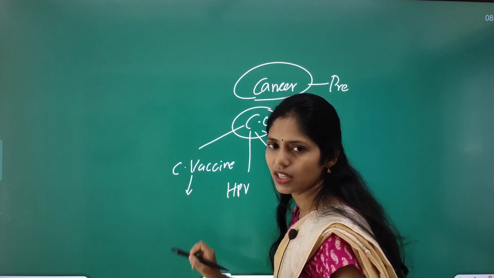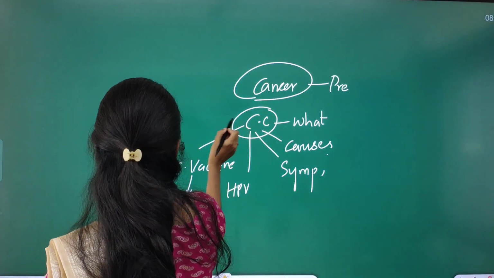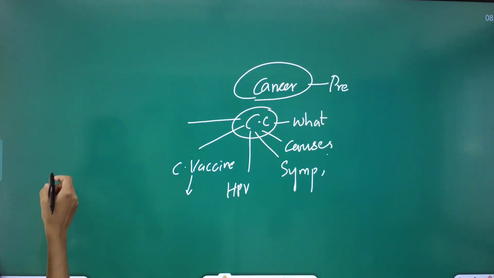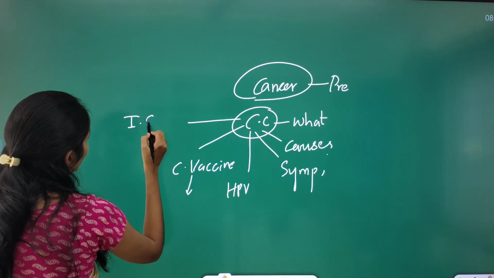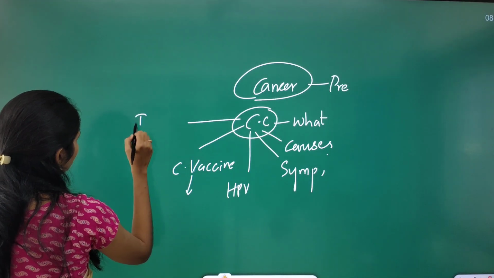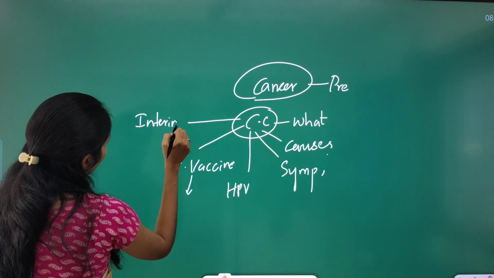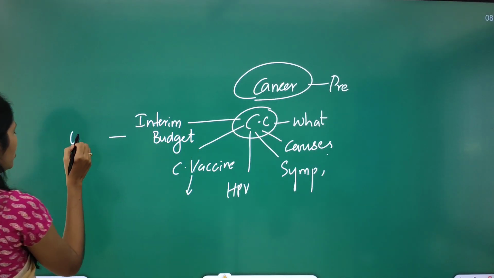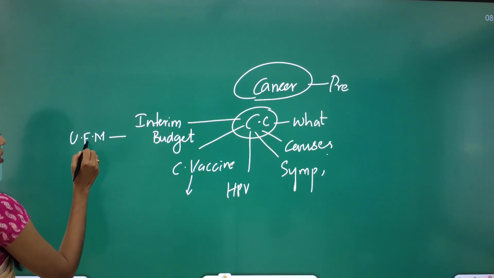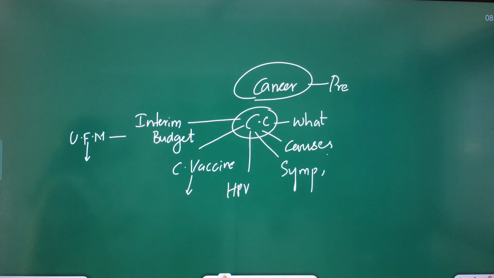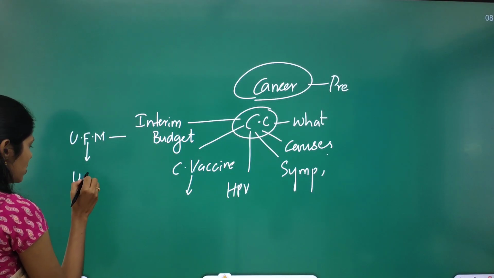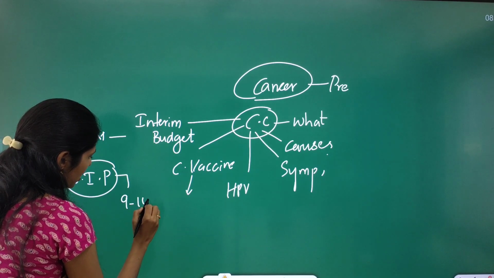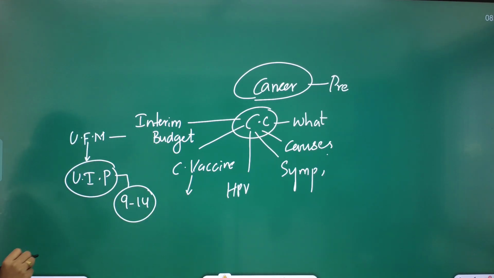The brand name is Cervovac. You have to see why it is in the news, because recently our government introduced the interim budget. In this interim budget, our union finance minister said that we are going to include this vaccine in the universal immunization program, so that girls between 9 to 14 years of age will be getting this vaccine.